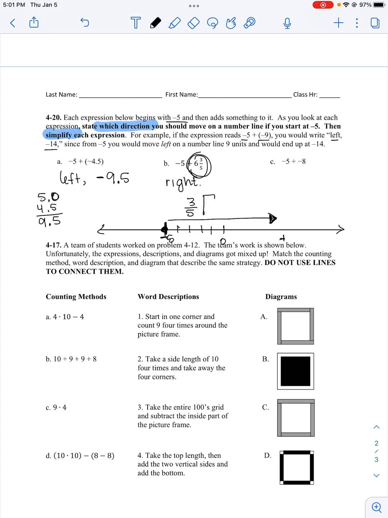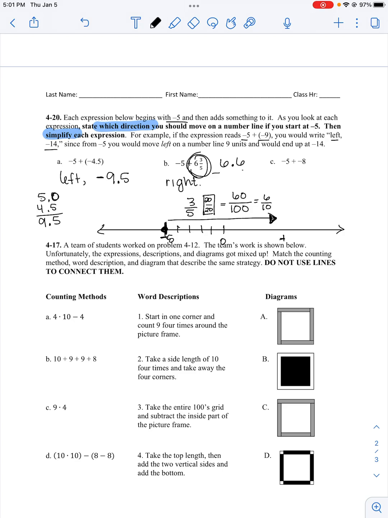So 3/5, I want to make it into a fraction out of 100. 5 times 20 and 3 times 20. 3 times 20 is 60. It's 60/100ths, which also equals 6/10. So it's 6 and 6/10.